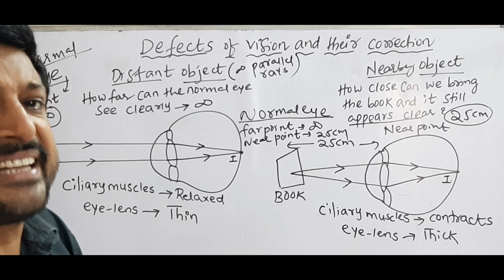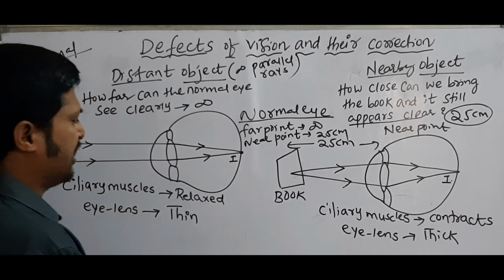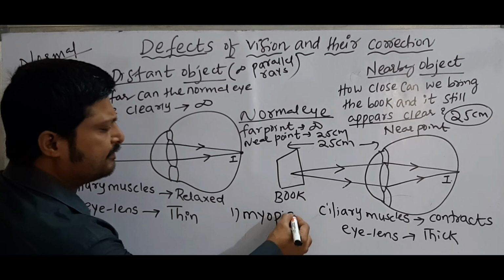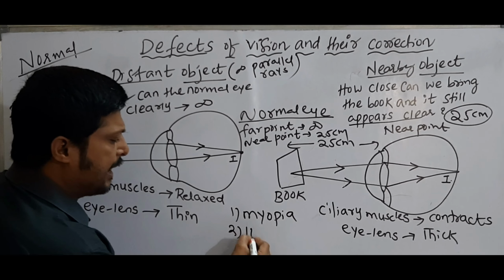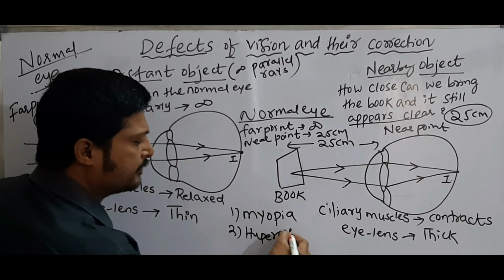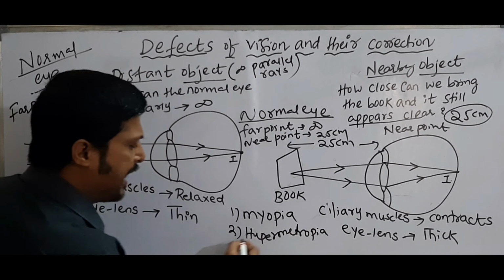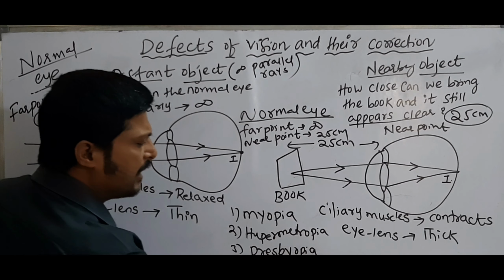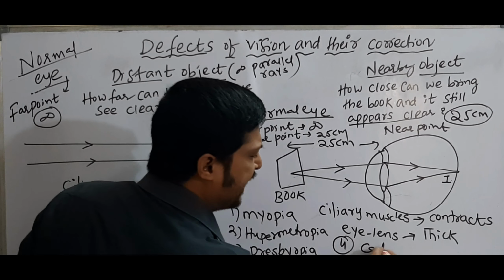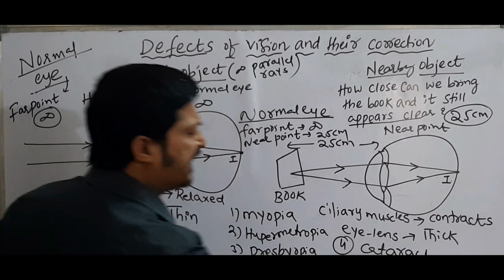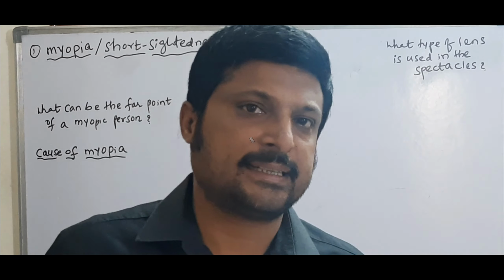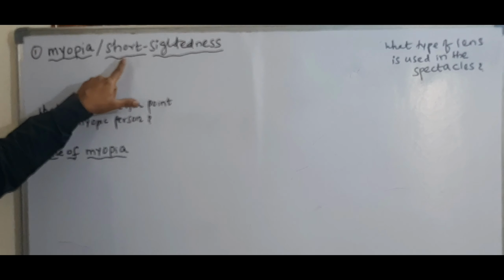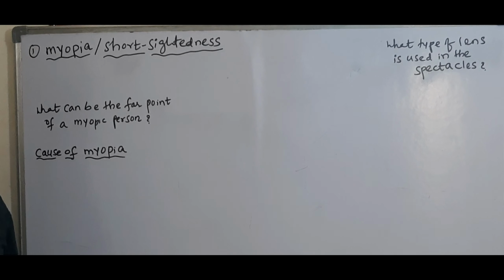First, what are the defects? What are the eye defects? Do you know the eye defects? Those are myopia and hypermetropia, another one is presbyopia, and the fourth one is cataract. So these are the four eye defects, right? The first eye defect is myopia. Myopia, the other name is short-sightedness.